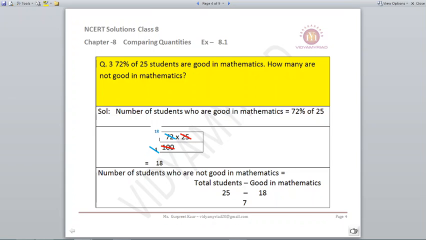So how many total students are there? 25. So how many students will not be good in mathematics? Just subtract the good ones from the total. You will get the students who are not good in mathematics. That is 25 minus 18, which gives you 7.